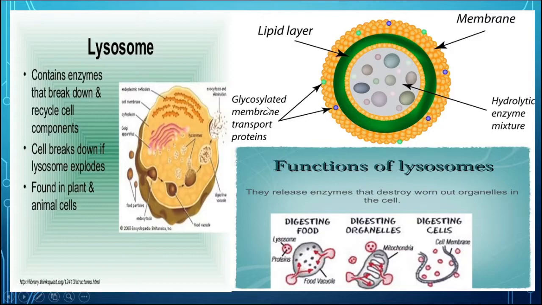Now this is the glycosylated membrane, which will help in transportation of the protein. This lysosome contains hydrolytic enzymes, and they break down the waste materials, outside materials. They are also present in all the cells, that is eukaryotic, plant as well as animal. So here we can see different types of functions, that is digesting food, digesting organelles, digesting cells. That's why it is known as the suicidal bag of the cell.